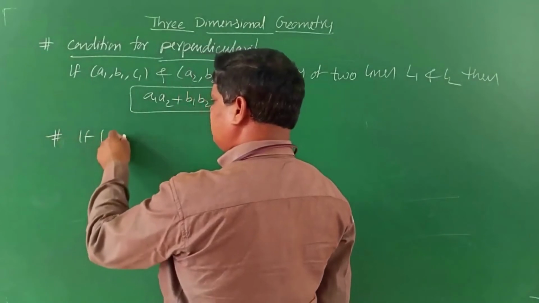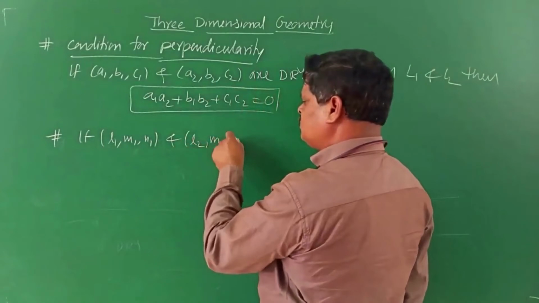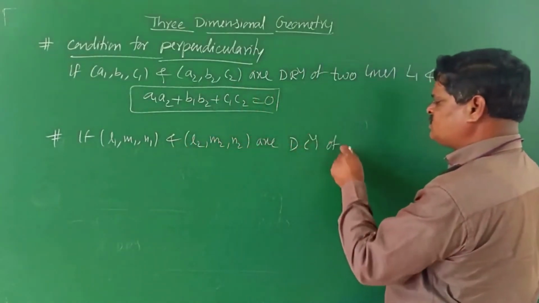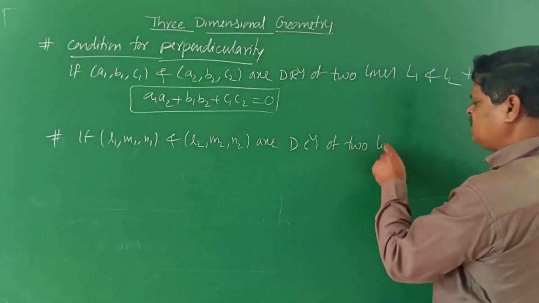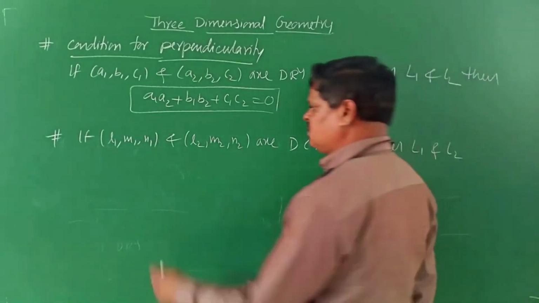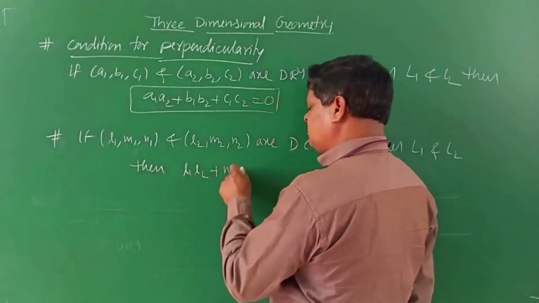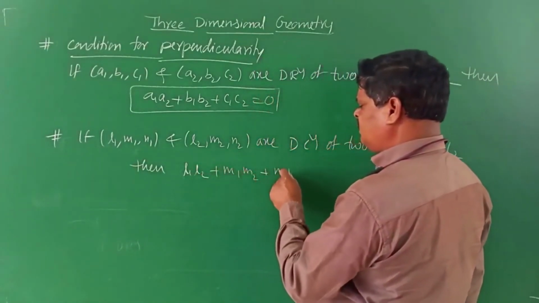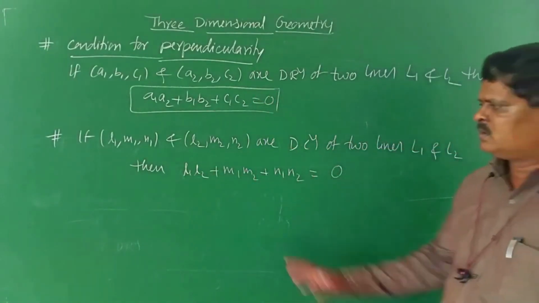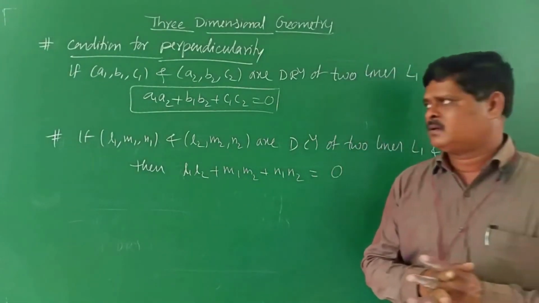If l1, m1, n1 and l2, m2, n2 are the direction cosines of two lines L1 and L2, then the condition is l1 l2 + m1 m2 + n1 n2 is equal to 0. Right, children? If this condition is satisfied, then also the two lines are perpendicular to one another.